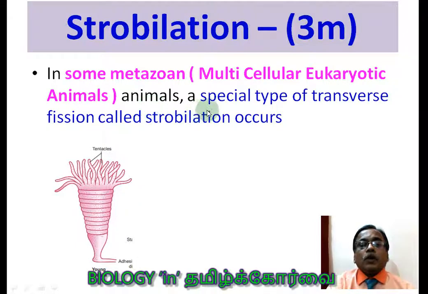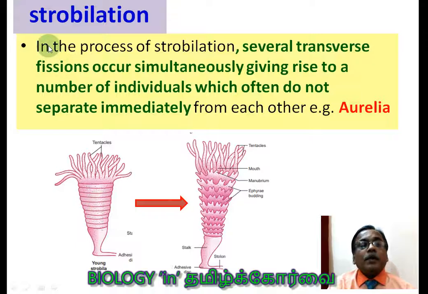A special type of transverse fission takes place in this multicellular organism, called strobilation, and this is the Aurelia. You can see the ring-like transverse lines. If this is the longitudinal axis, naturally this is going to be the transverse plane. What happens in the process of strobilation?